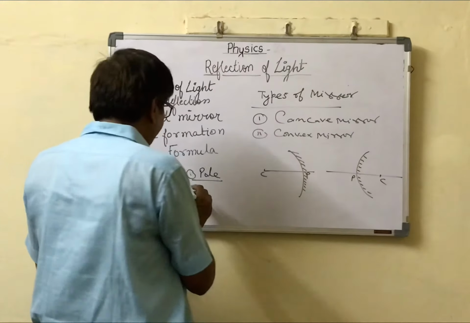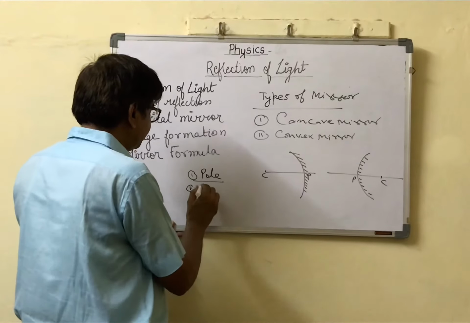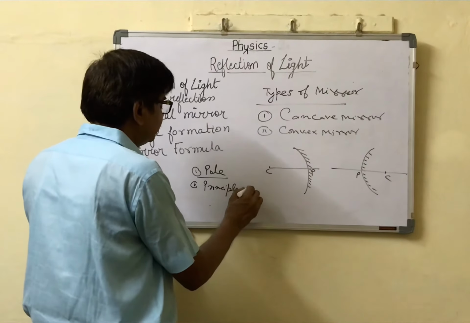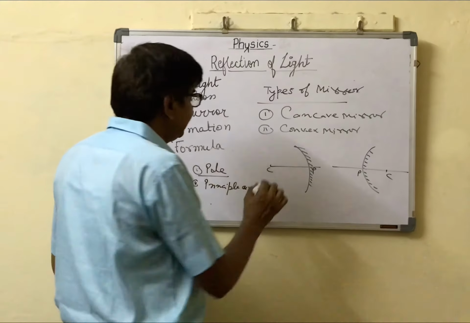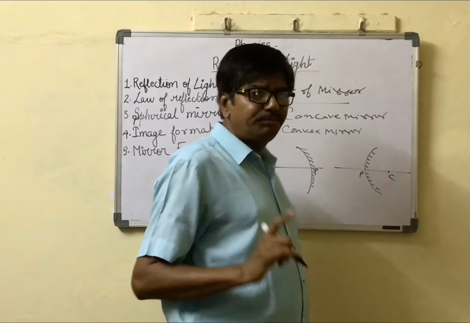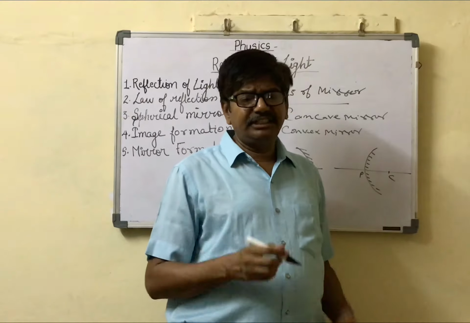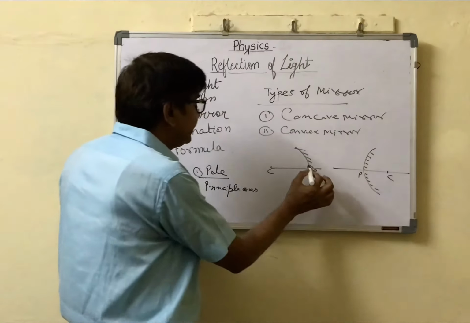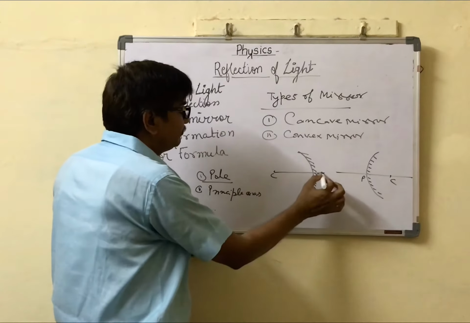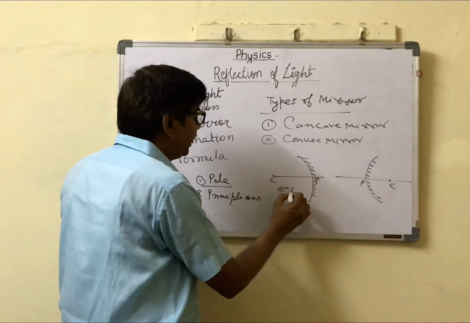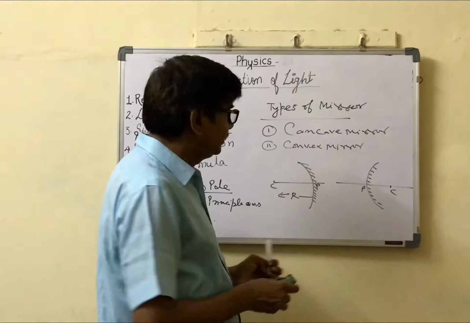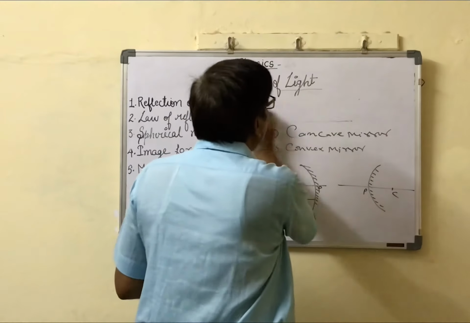The second definition is the principal axis. What is the principal axis? A line joining the pole and the center of curvature is called the principal axis. The distance between P and C, the pole and center of curvature, is R. That is also known as the radius of curvature, and it is denoted R.